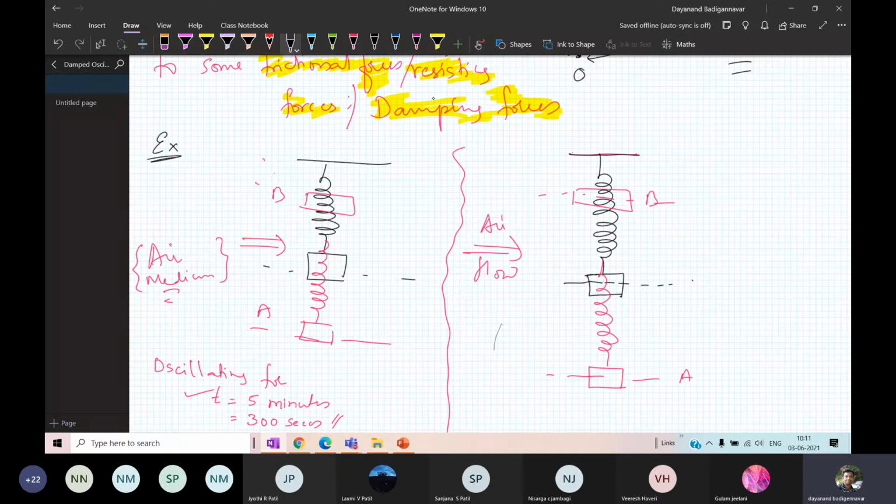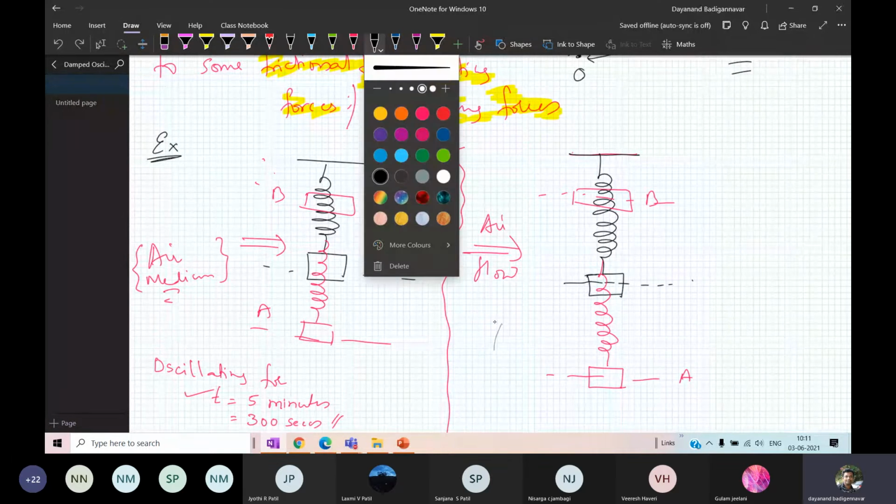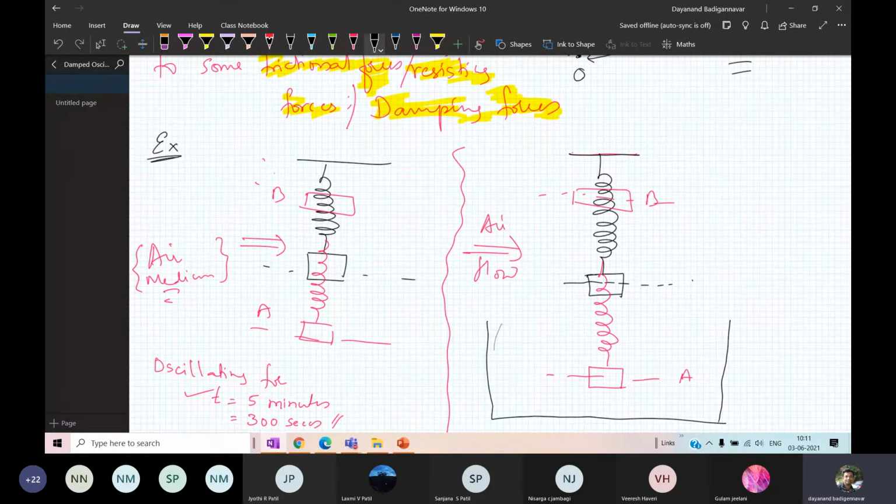In that container, I have one liquid medium which is of very high density. So this is the liquid medium.